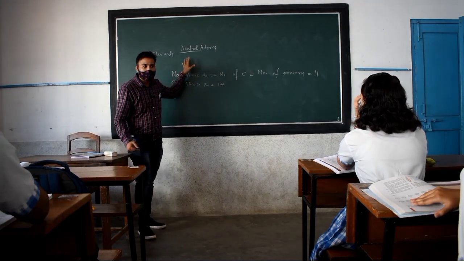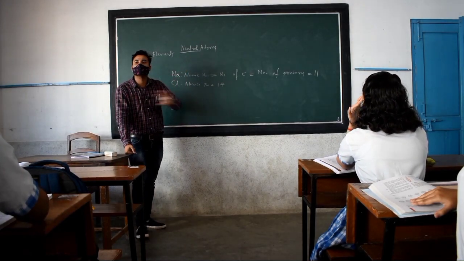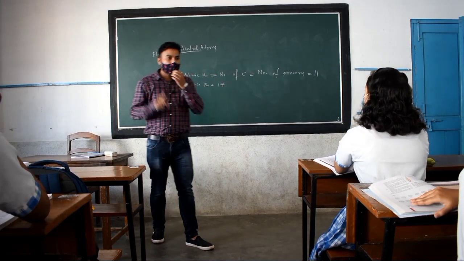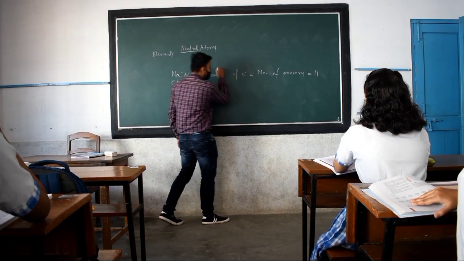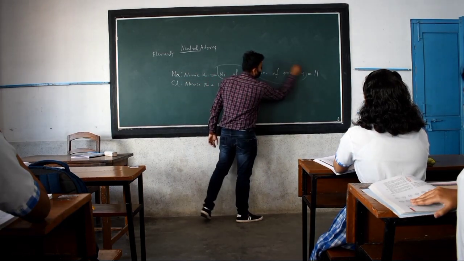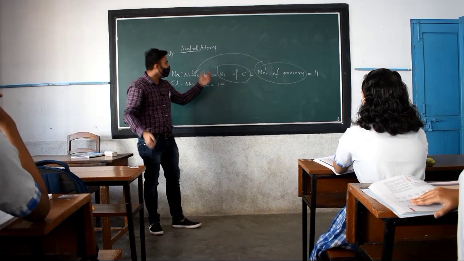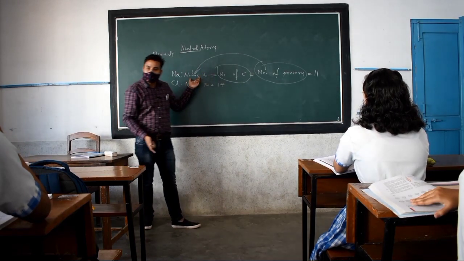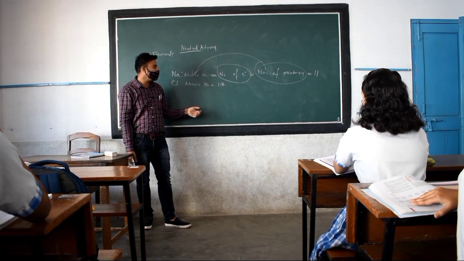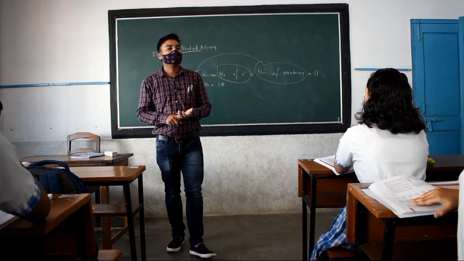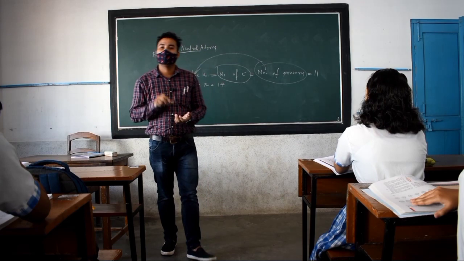A neutral atom is an atom which has no charge in it. Why does it have no charge? Because at that time its number of electrons and number of protons are equal to its atomic number, neither greater than nor less than its atomic number, and at that stage we call that element a neutral atom.